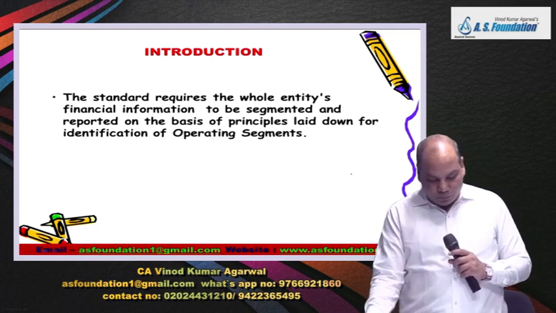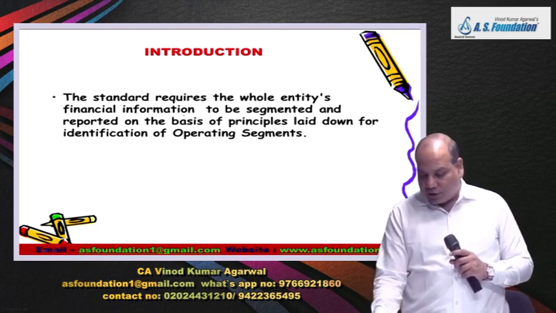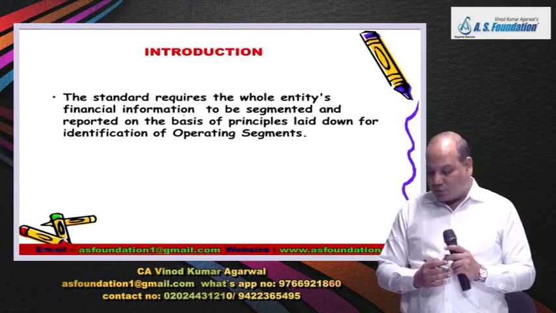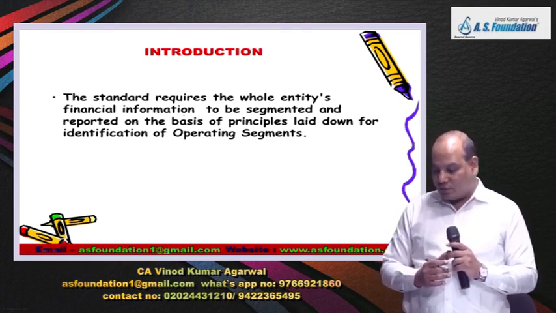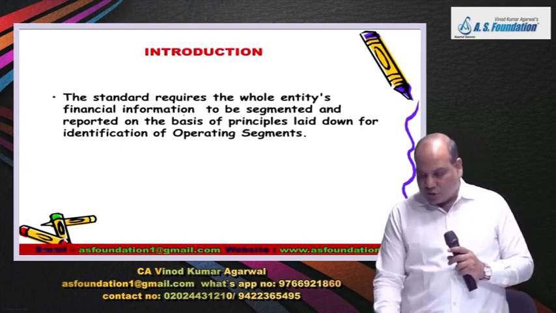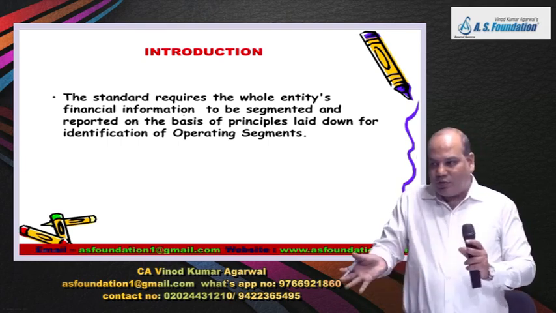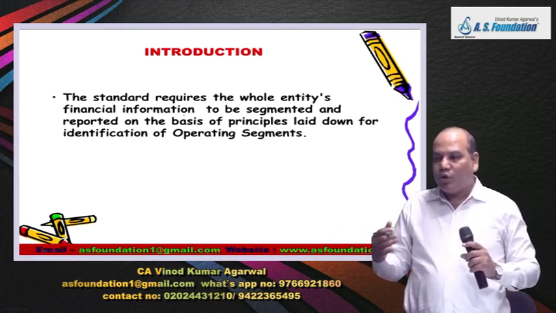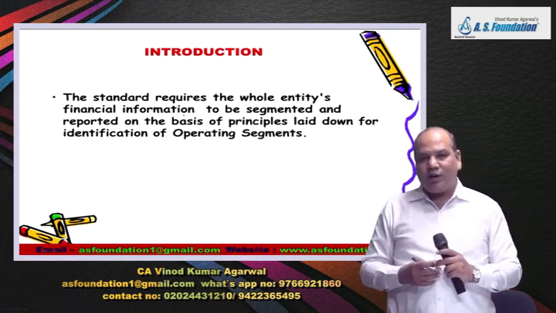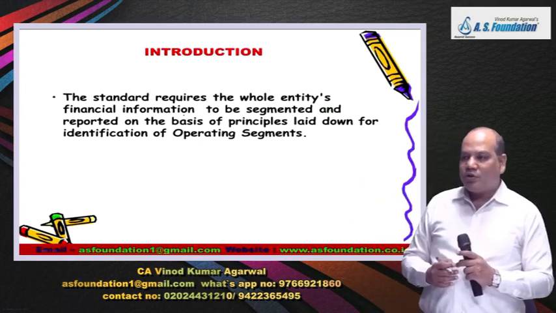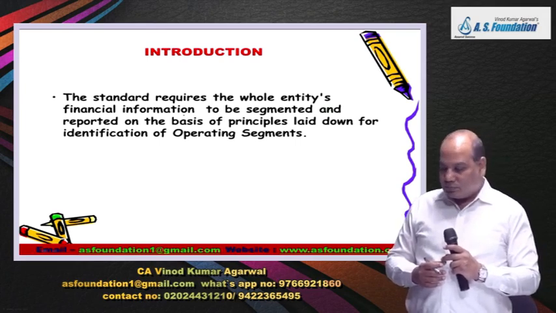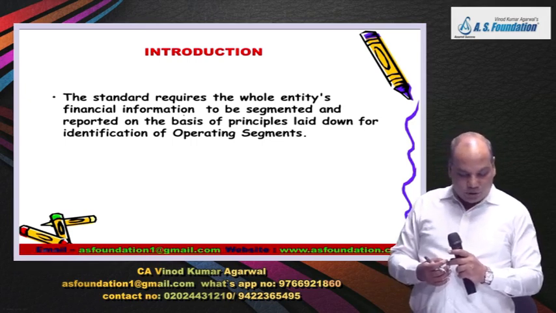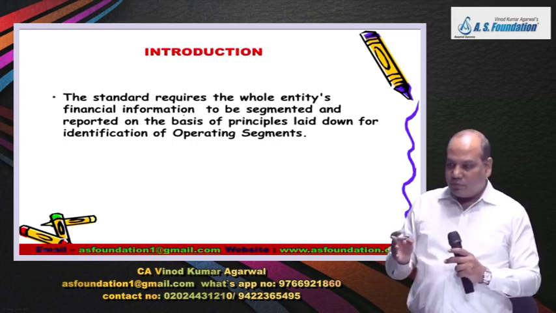Okay. The standard requires the whole entity's financial information to be segmented and reported on the basis of the principles laid down for identification of operating segments. So it's basically disaggregation, the opposite of aggregation, disaggregation of information that is contained in the statement of financial position and profit and loss. So that gives more idea to the investor, and that is very important for decision making.